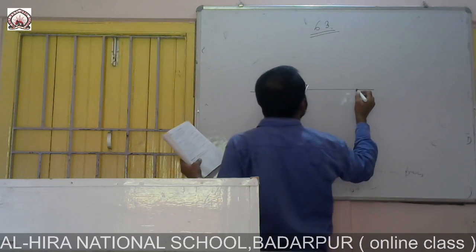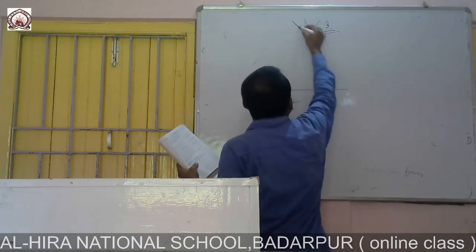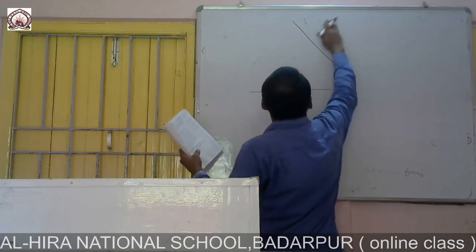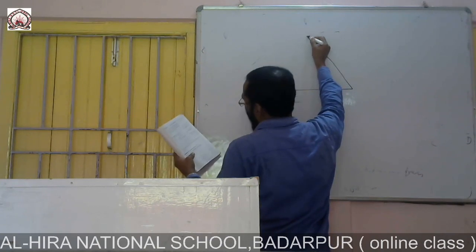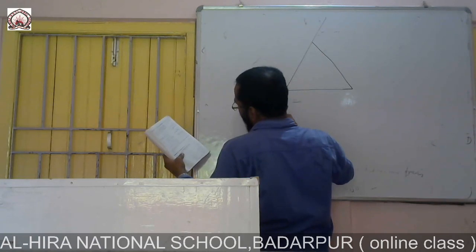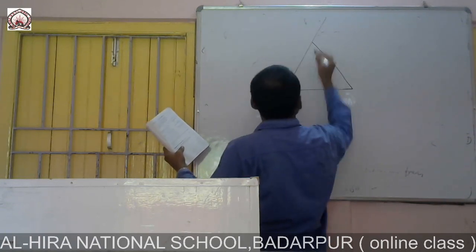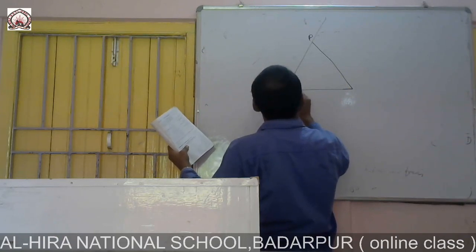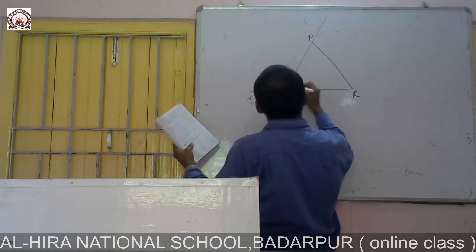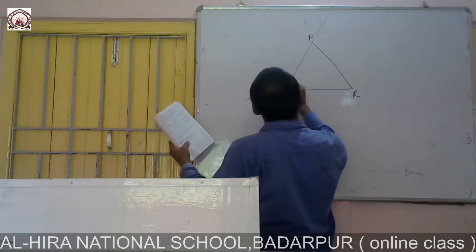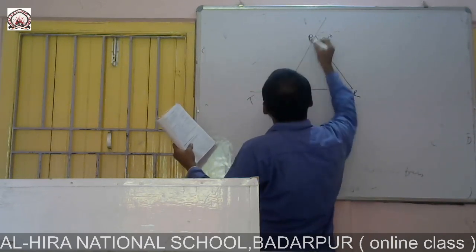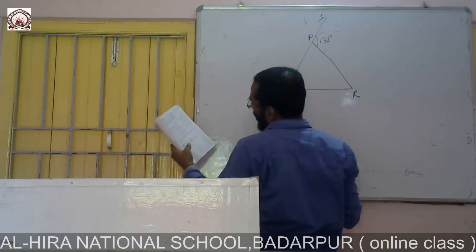This is P, Q, R and this is T. This is given 110 and this is given 135. This one is S and we have to find out.